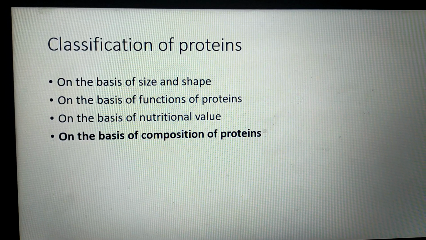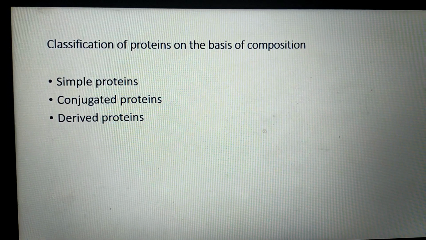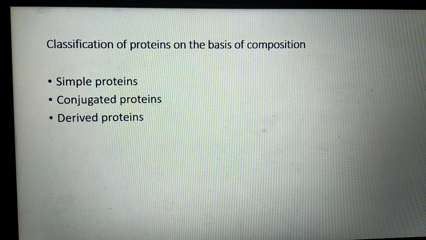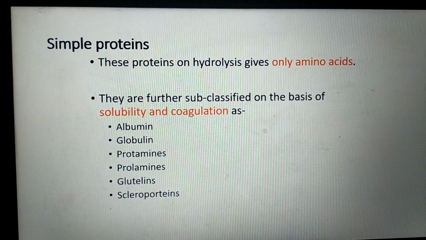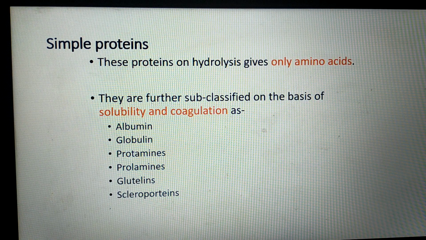Last classification of protein is on the basis of composition of proteins. On the basis of composition, there are three types of proteins: simple proteins, conjugated proteins, and derived proteins. Simple proteins means the proteins which are made up of only amino acids. Therefore, these proteins on hydrolysis give only amino acids. These simple proteins are further subclassified on the basis of solubility and coagulation as albumin, globulin, protamine, prolamine, glutelins, scleroproteins, etc.